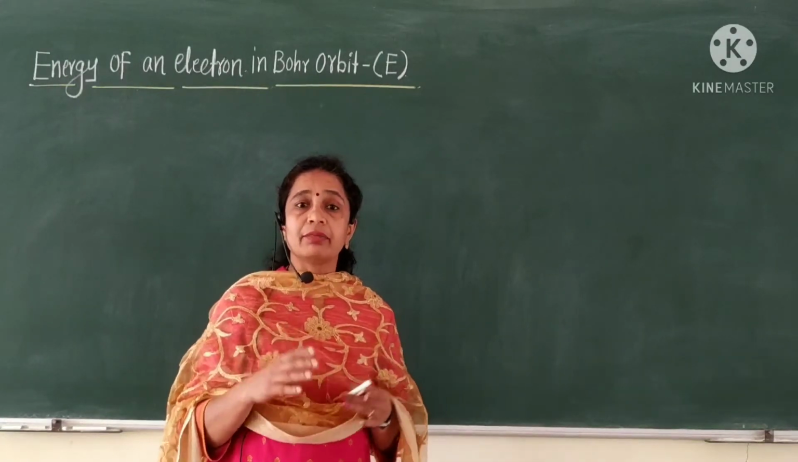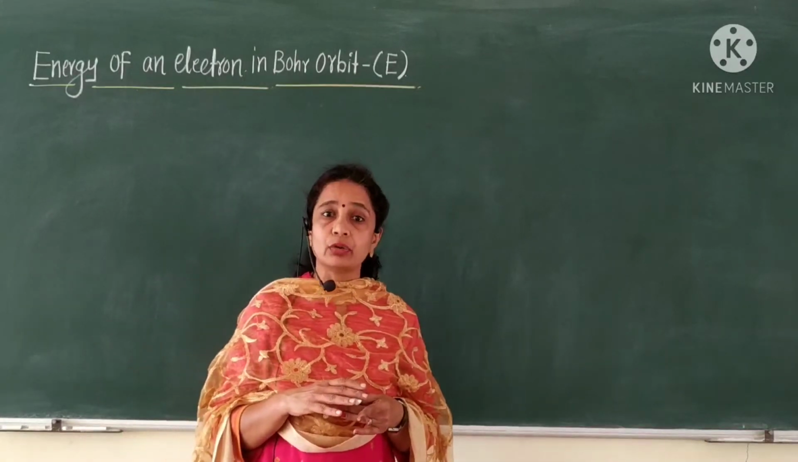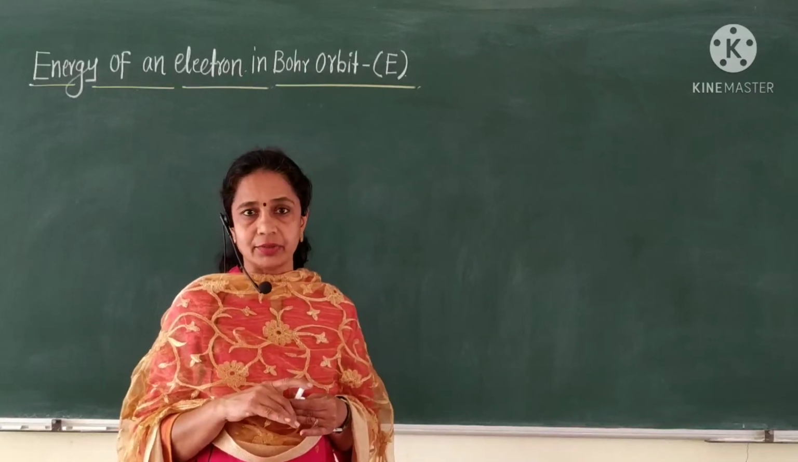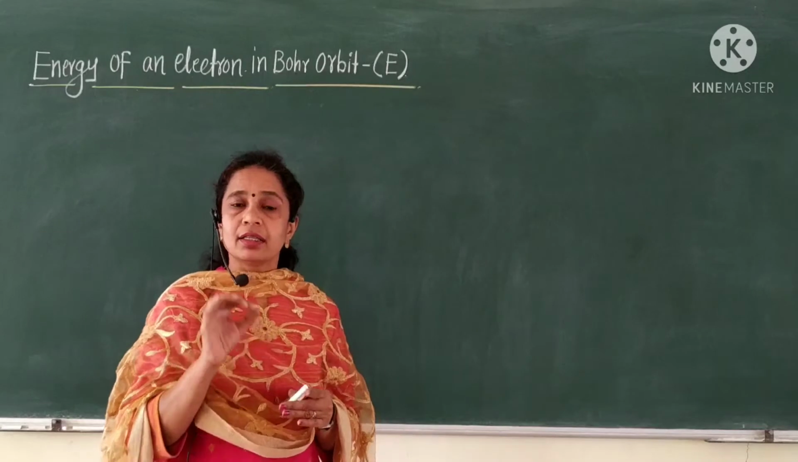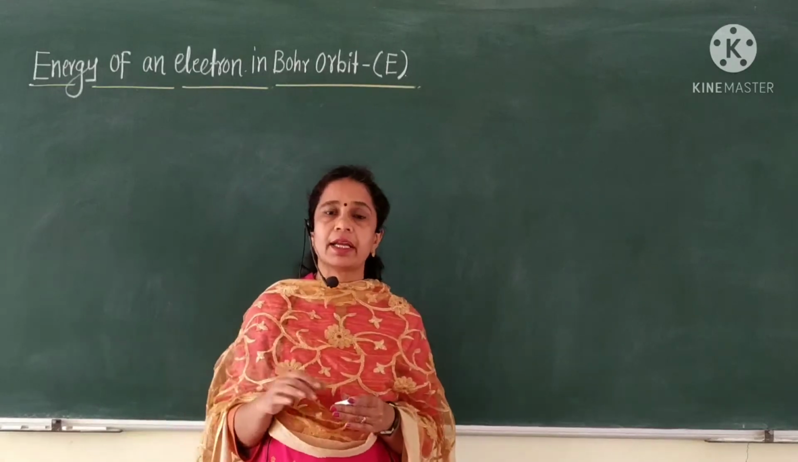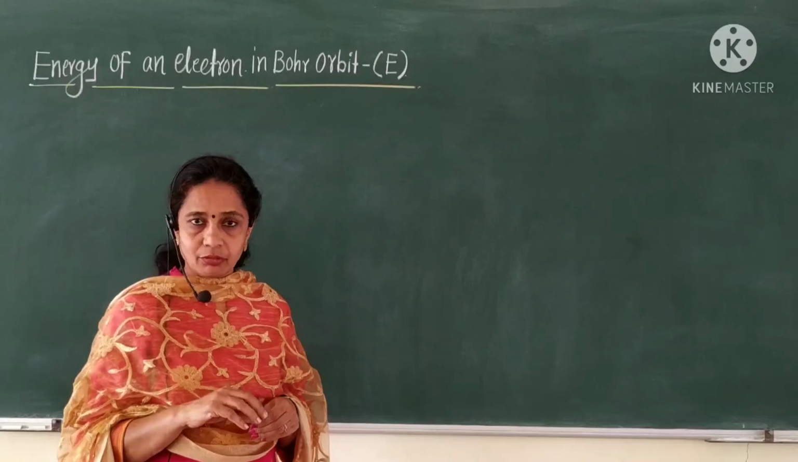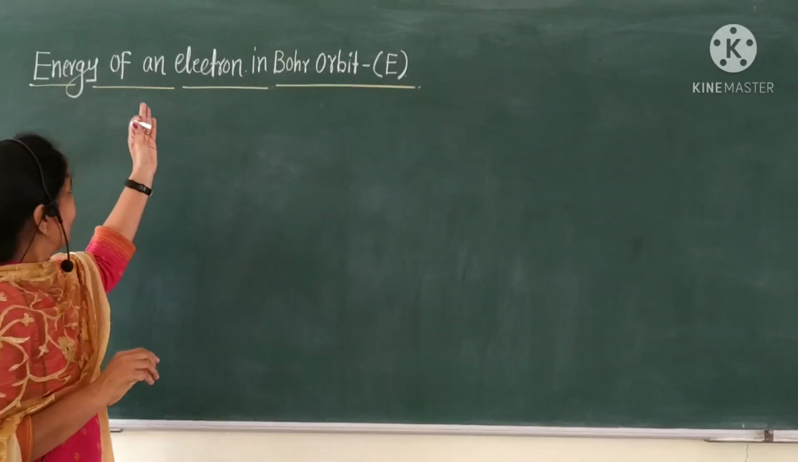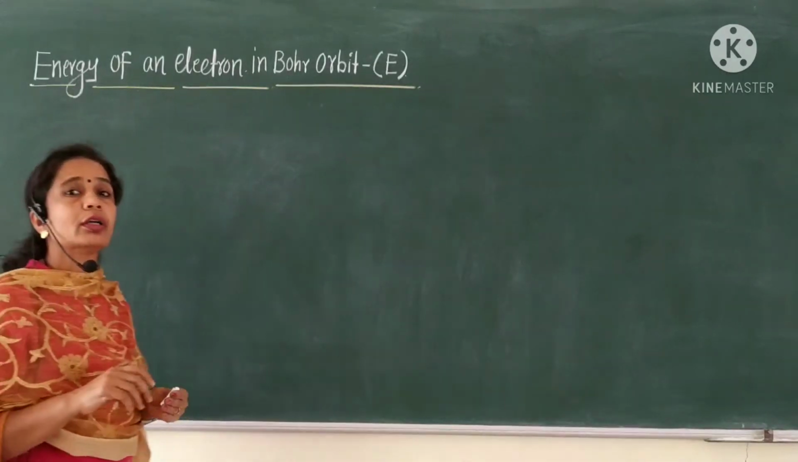Then the definitions of excitation energy, ionization energy and binding energy. And lastly, we will discuss the energy level diagram for hydrogen atom. First, we will obtain the energy of an electron in Bohr orbit.